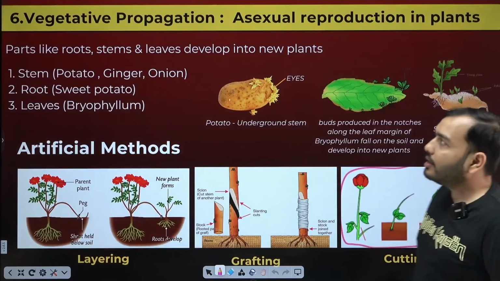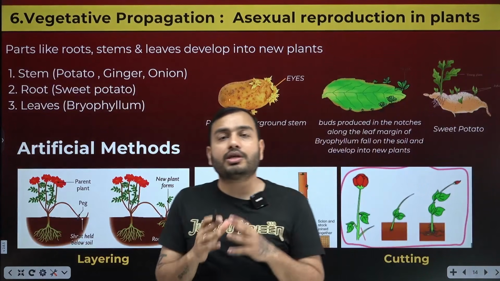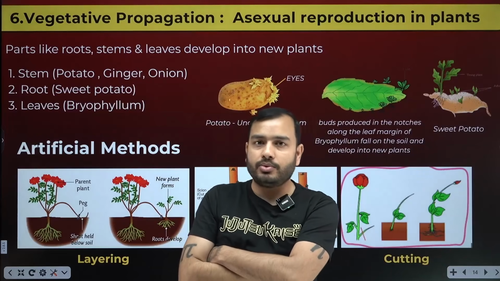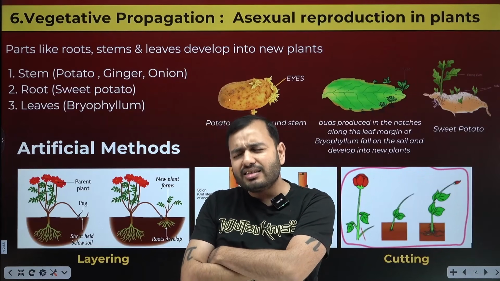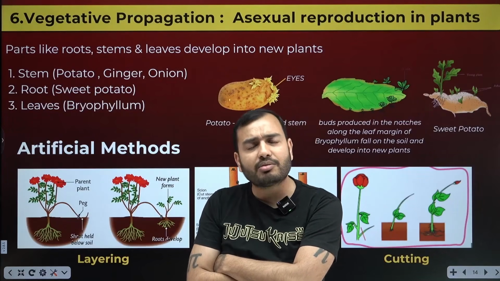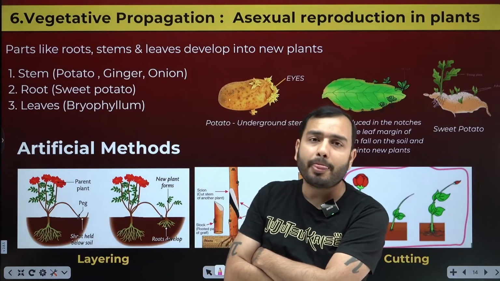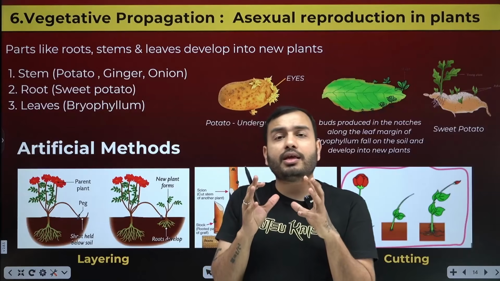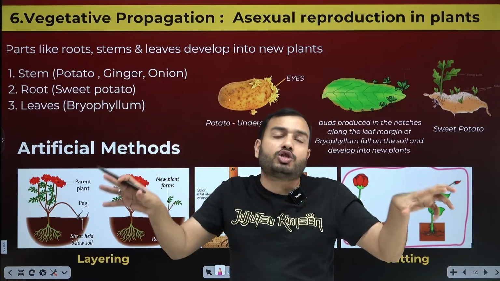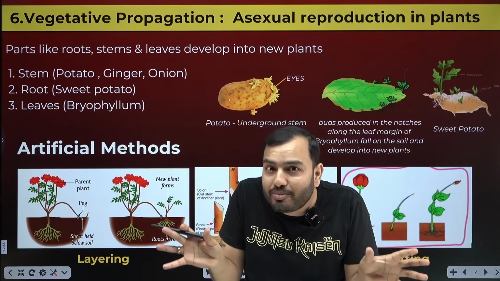Let's move forward. It is the last one, beta. The last method of asexual reproduction is vegetative propagation. In which organisms does this happen? It happens in plants. When we study plants, we have to study sexual reproduction in this chapter. Plants reproduce sexually with the help of the flower. That is, wherever reproduction happens with the flower, it will be sexual reproduction.